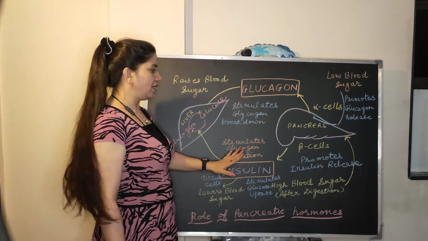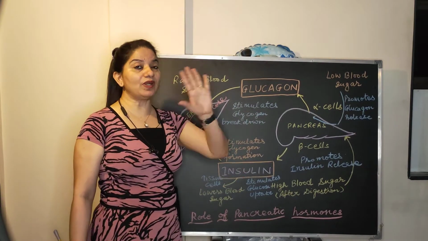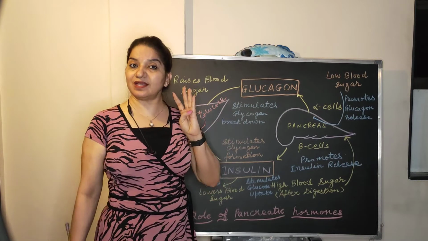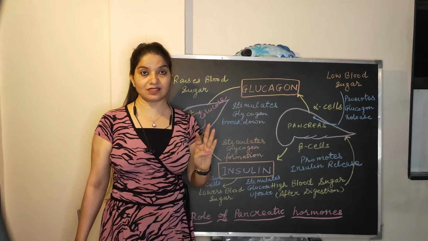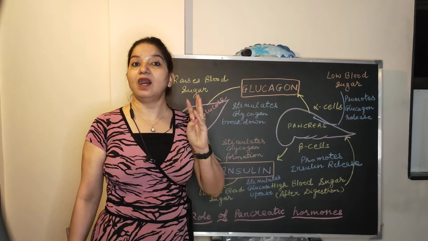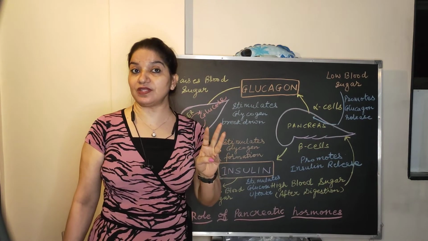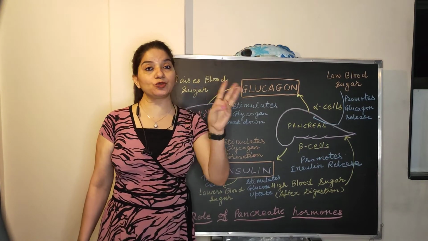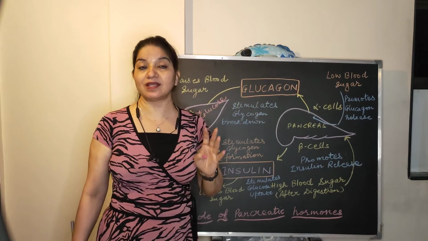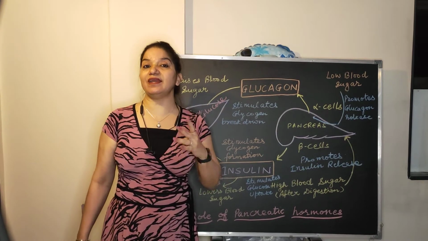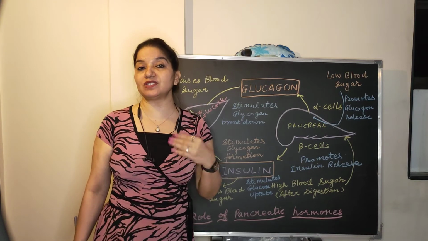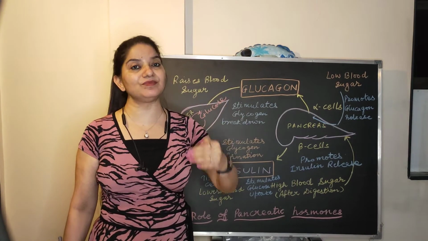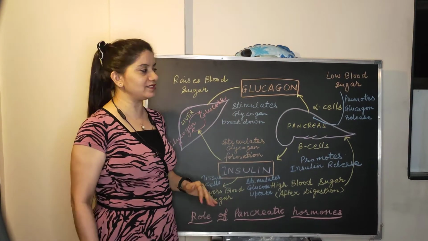So this is insulin. Beta cells secrete insulin, one marker, very important. What is the function of insulin? It checks the blood sugar level in two principal ways. What are the two principal ways that you have to memorize? And second, diabetes mellitus. It leads to a condition which is diabetes mellitus. And what are the symptoms that you just have to memorize?